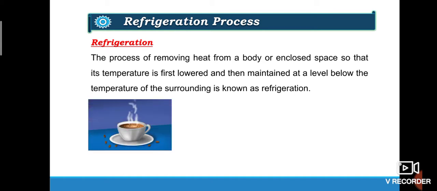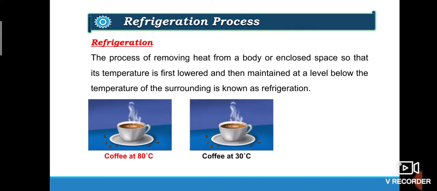If you have a cup of coffee which is at 80 degrees centigrade inside a room and the room temperature is 30 degrees centigrade. Now from the knowledge of thermodynamics, we know that the temperature of the coffee automatically decreases up to 30 degrees centigrade, and this process is known as cooling because the surrounding temperature of the coffee is lower than 80 degrees centigrade and the temperature of the coffee eventually reaches the surrounding temperature, and this process is cooling.